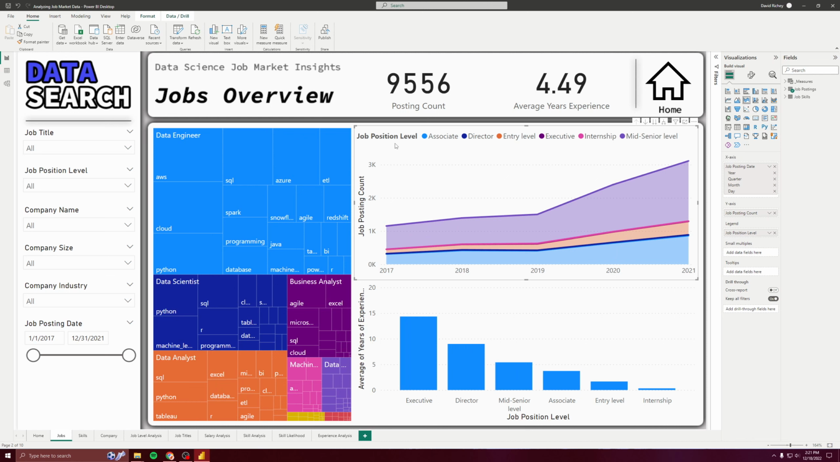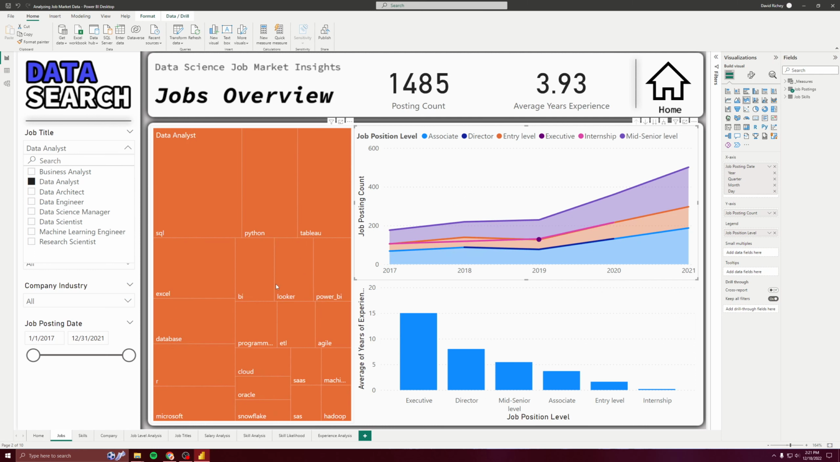These two charts are this vertical bar chart and this stacked area chart. The stacked area chart shows job postings by the years, and it has this key which shows the job position levels. Overall you can see that the mid-senior level has grown with more jobs as time has gone on. All of them have, but it looks like this one the most from 2019 to 2021. And here we have a bunch of slicers, so if you want data analyst, that shows their skills here and shows the job postings.